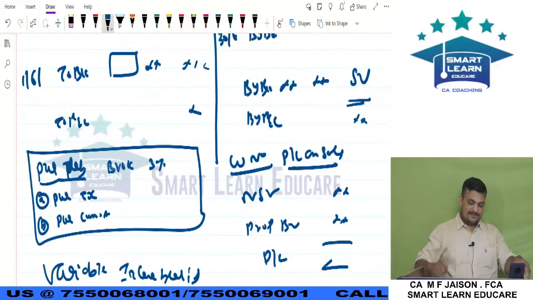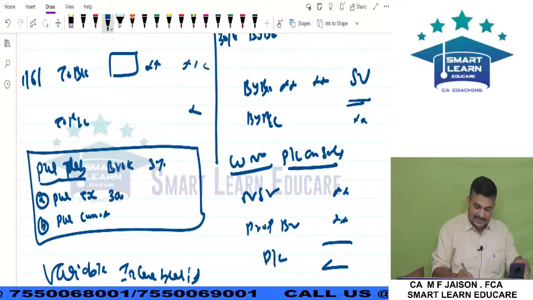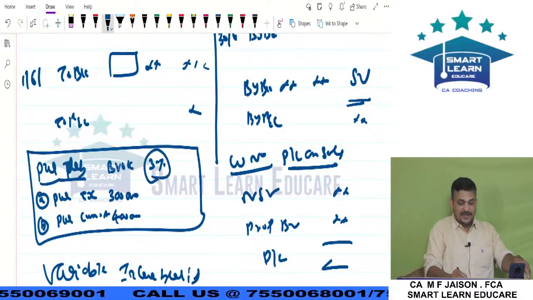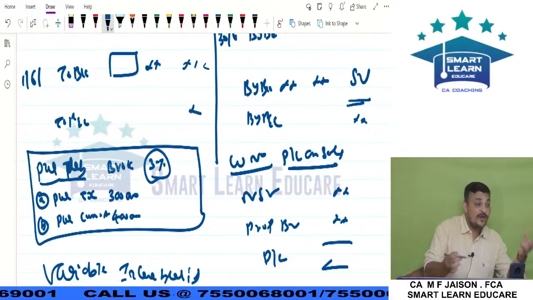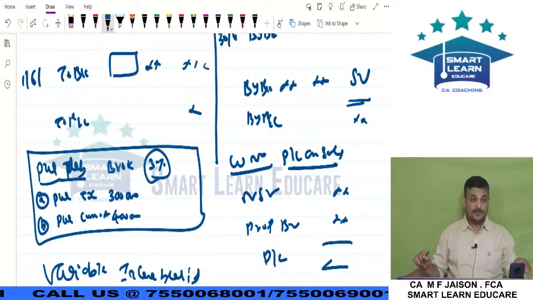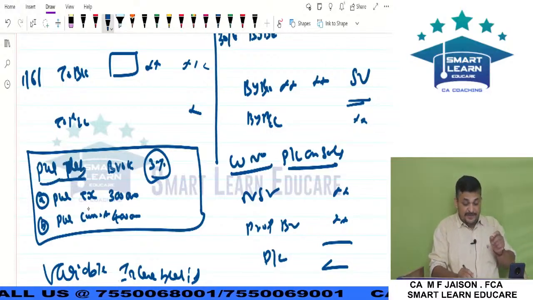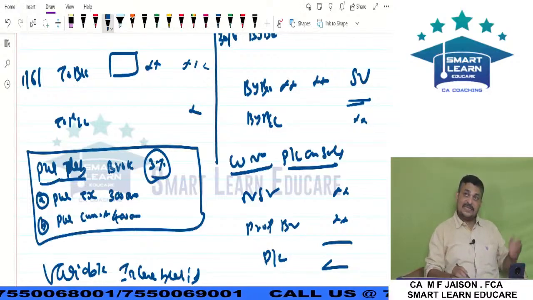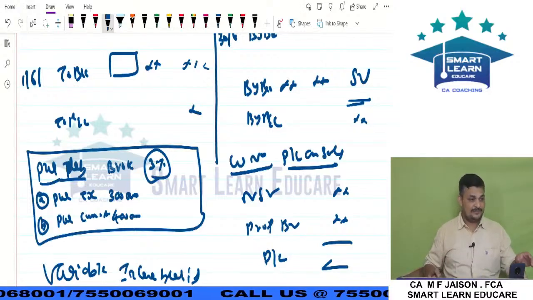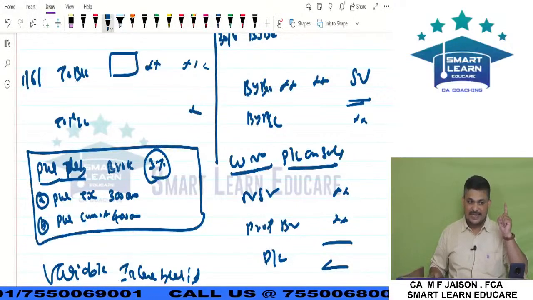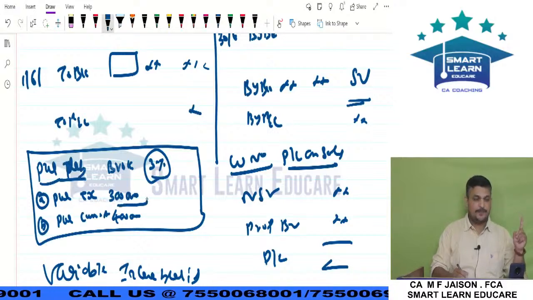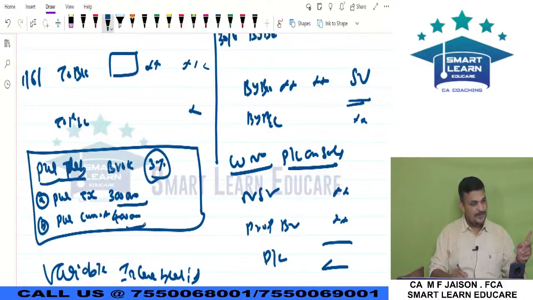Now, purchase ex-interest 3 lakhs is given, purchase cum-interest 4 lakhs is given. The 3% should be applied on what value? I have a confusion here. If it is ex-interest, the interest should be added and then applied. If cum-interest, the interest should be deducted and then applied. No doubt, get that clarity. No confusion: first transaction, apply on 3 lakhs. Second transaction, apply on 4 lakhs.